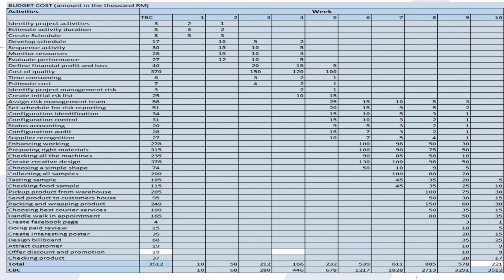Okay, next slide is our budget cost for the company. They are activities and our total is 3,512. Our total budget cost must be the same as the cumulative budget cost, or the short form is CBC.